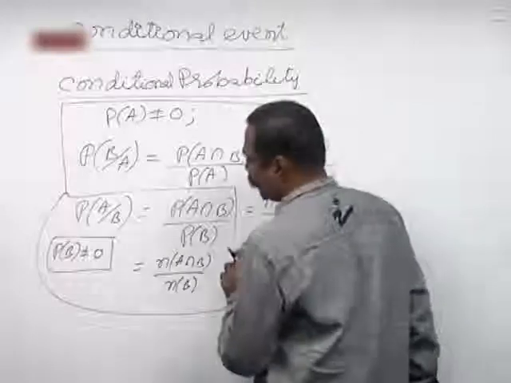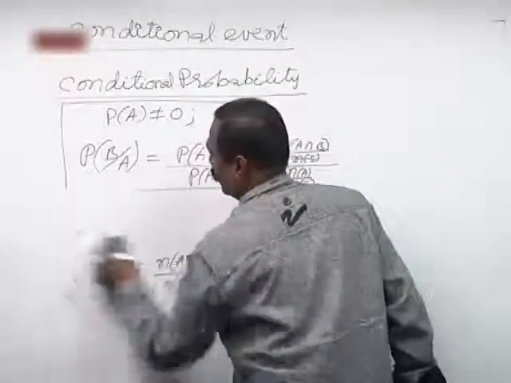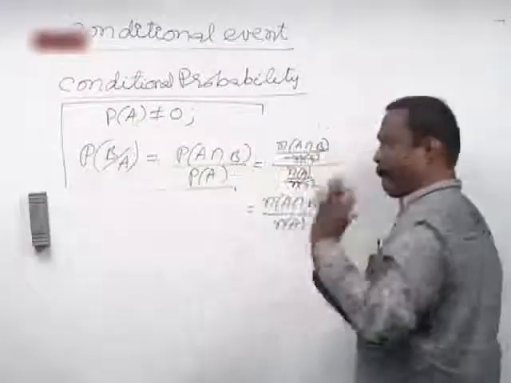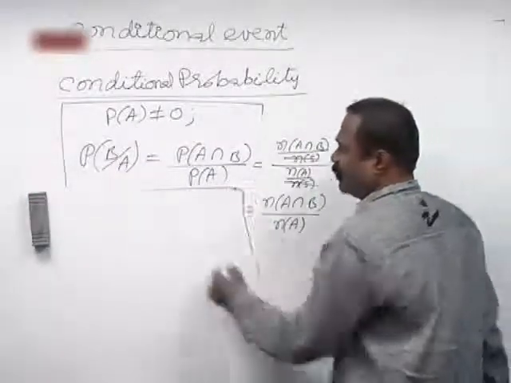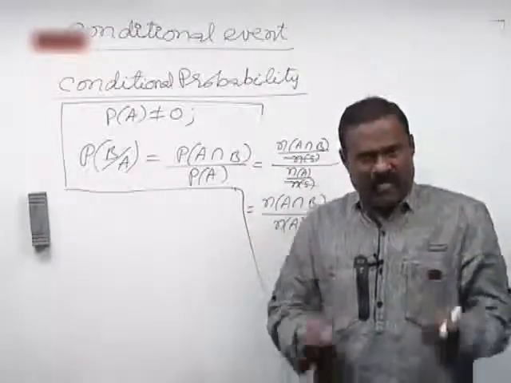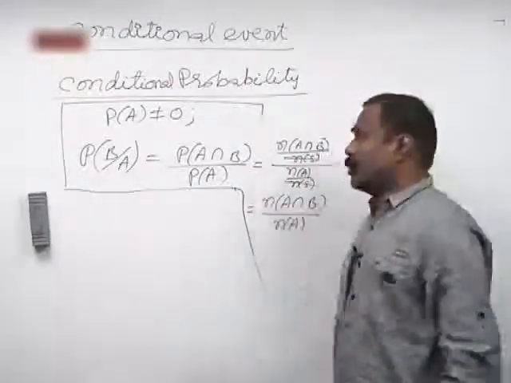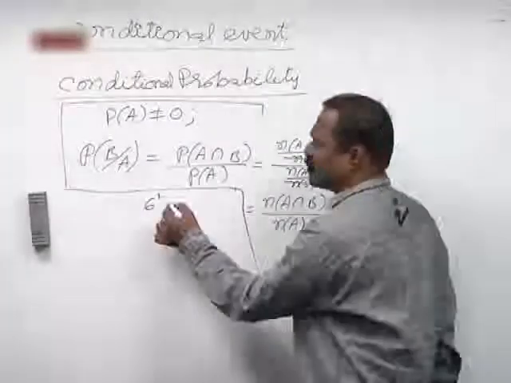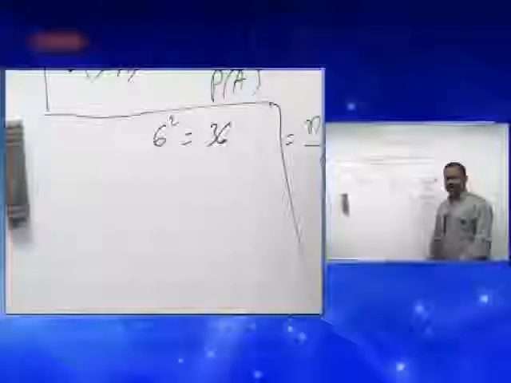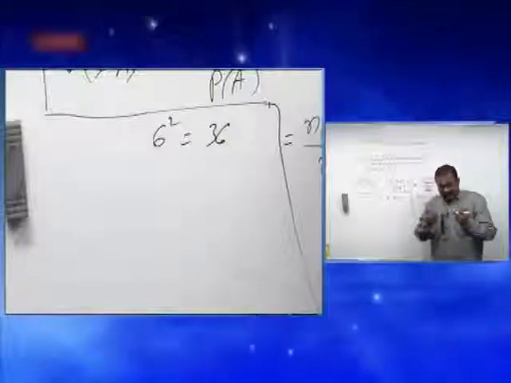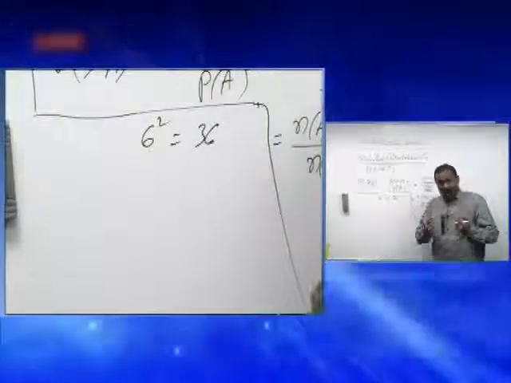In this example, 2 dice are taken and thrown. Then the total number of outcomes is 6 square, that is 36.